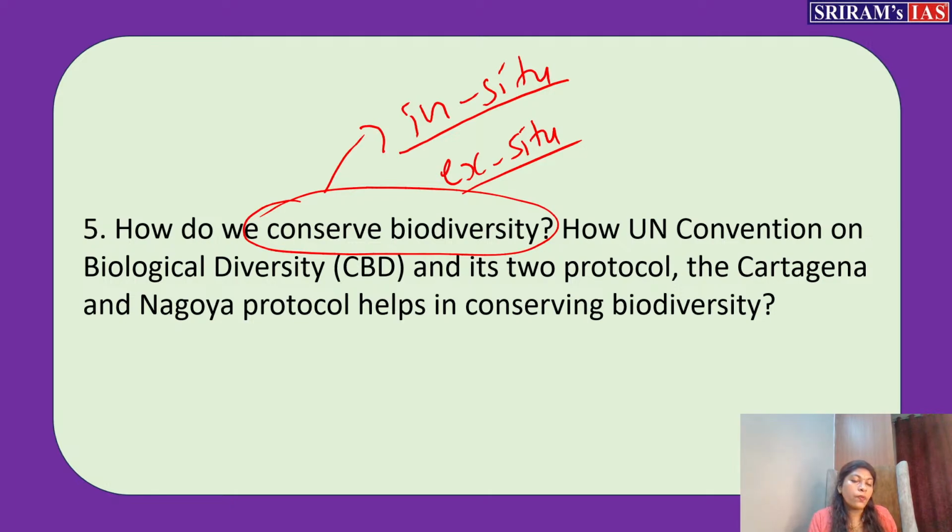The second question is a very straightforward question about the protection mechanisms of the UN Convention on Biological Diversity. That is something called the CBD. We would have already crossed this convention several times. The CBD convention was adopted during the Earth Summit 1992, and this convention was brought to conserve the biodiversity.